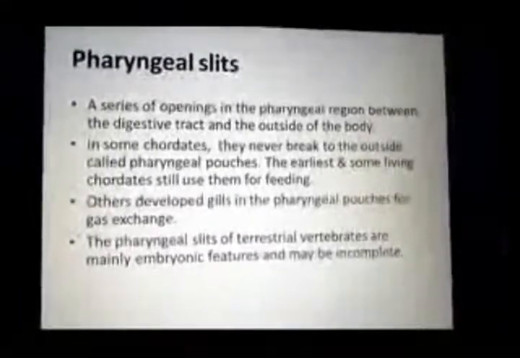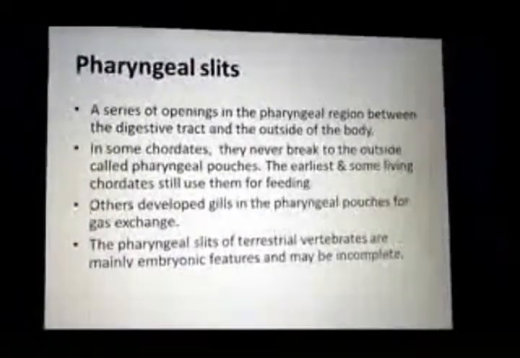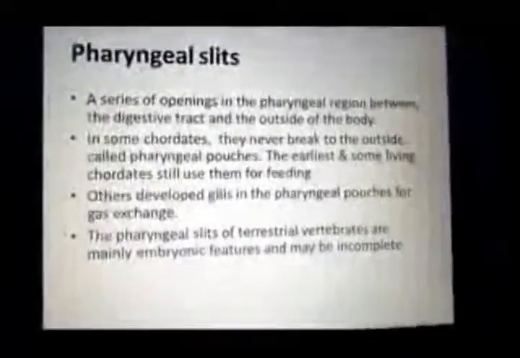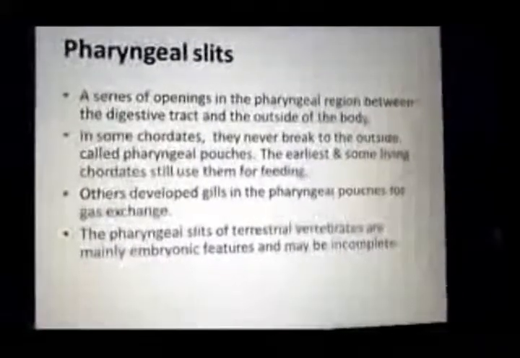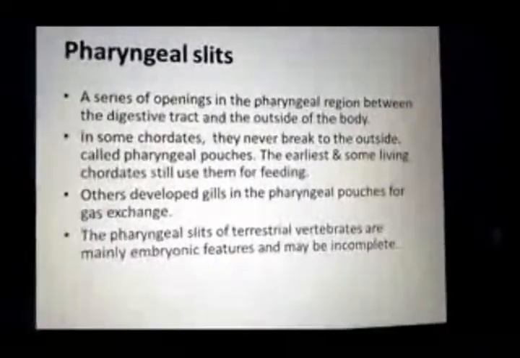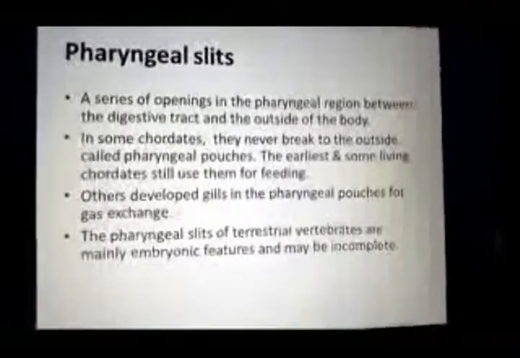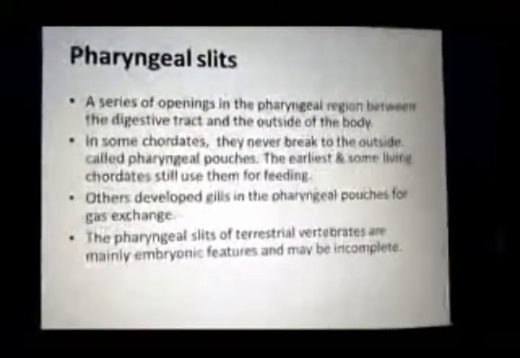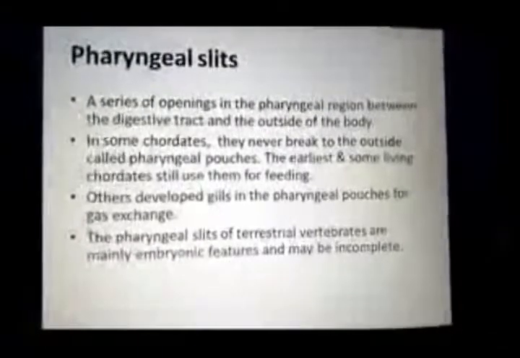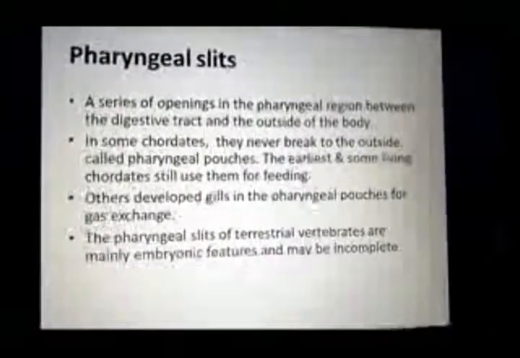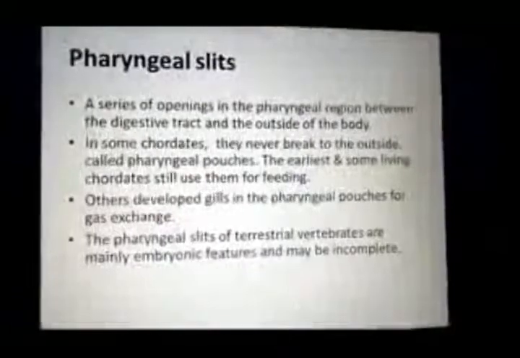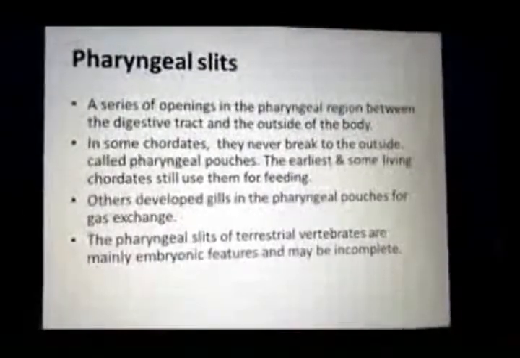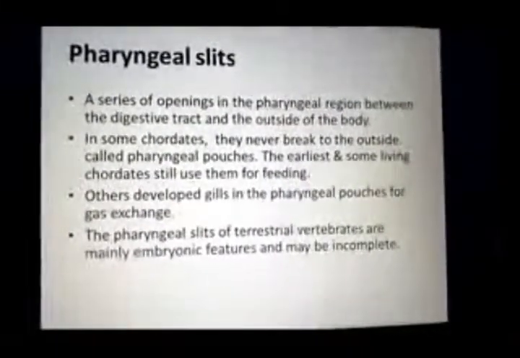Pharyngeal slits are a series of openings in the pharyngeal region between the digestive system and the outside of the body. Sometimes they open outside and are called pharyngeal slits, and sometimes they form diverticula which do not open outside, and these are called pharyngeal pouches.